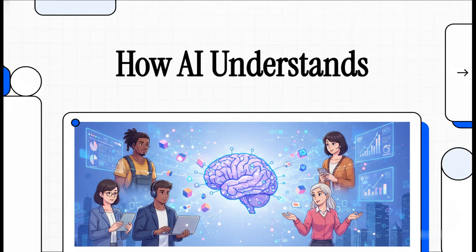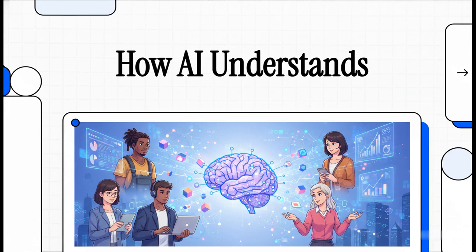Right now, we're going to completely shift how you interact with artificial intelligence. We're talking about transforming you from a casual, everyday AI user into a strategic AI system designer. Think of this as your professional masterclass in human-machine communication. Whether you're an entrepreneur, a freelancer, or a developer, understanding exactly how AI interprets your instructions, that's literally the ultimate leverage in today's digital economy.